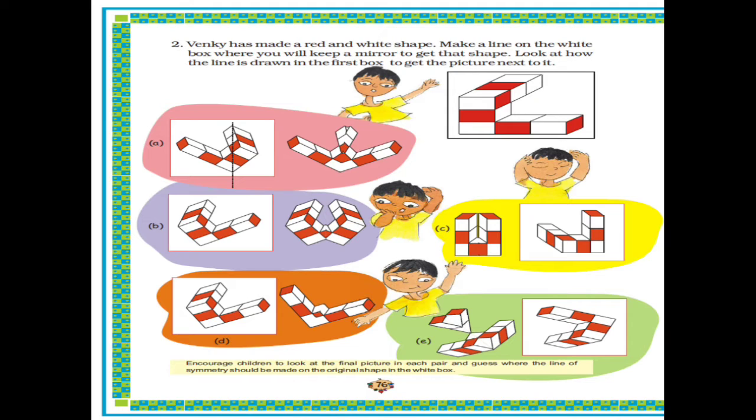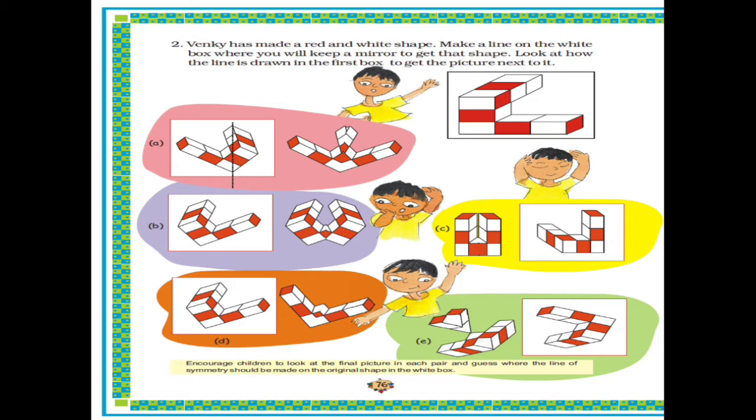So, in our previous class, we started a new chapter, chapter number 5. We completed up to page number 75, and today let's see ahead what is given in the textbook. Venki has made a red and white shape. Make a line on the white box where you will keep a mirror to get that shape. Look at how the line is drawn in the first box to get the picture next to it.